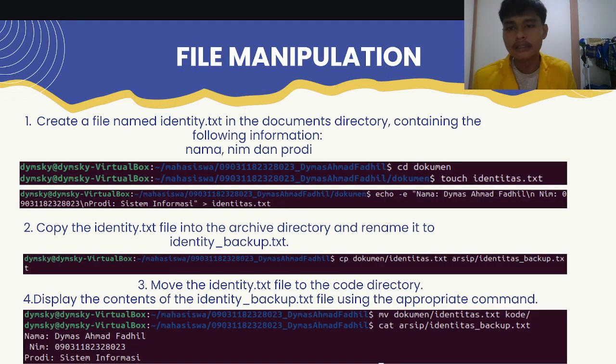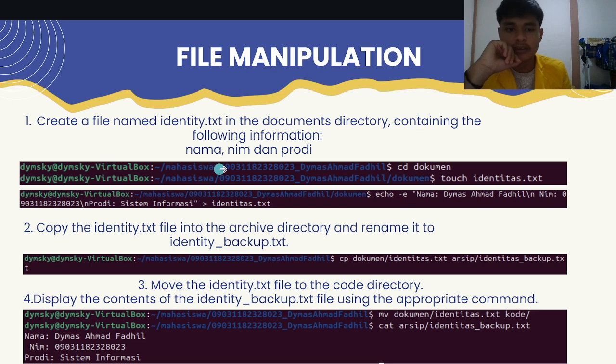Okay, question number 2, file manipulation. The first question: create a file named identitas.txt in the document directory containing the following information: nama, nim, and prodi. At first I will enter the directory document with cd document.